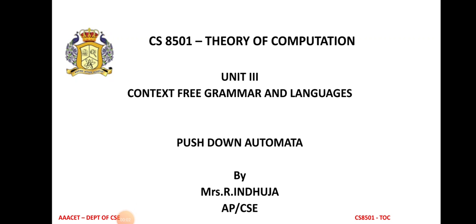In this lecture, we are going to see about push-down automata in Unit 3. So, Unit 3 title is Context-Free Grammar and Languages. Context-free grammar consists of 4 tuples: variables, terminals, productions and start symbol. We all know a language is a set of strings, and if the language is generated by a particular grammar, then the language is said to be a context-free language, CFL. Next we move on to the topic push-down automata.